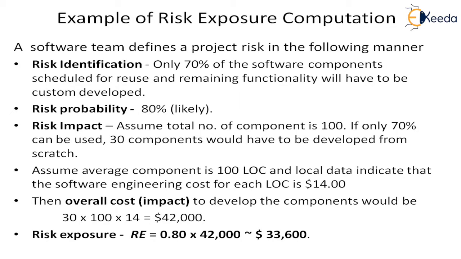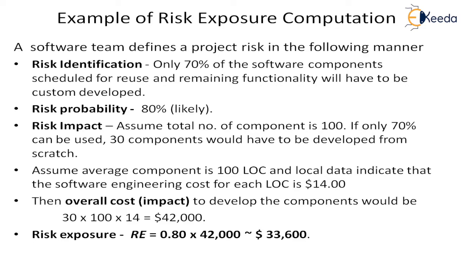Now this is an example to explain that concept. Let us say a software team defines a project risk in the following way. Now what is the risk? The risk is that only 70% of the software components scheduled for reuse can be used, and the remaining functionality will have to be custom developed. Initially they thought it would be component based, but later they found that only 70% can be used.